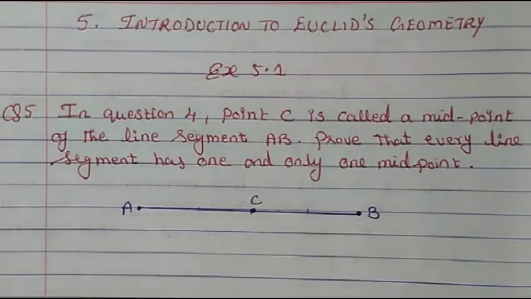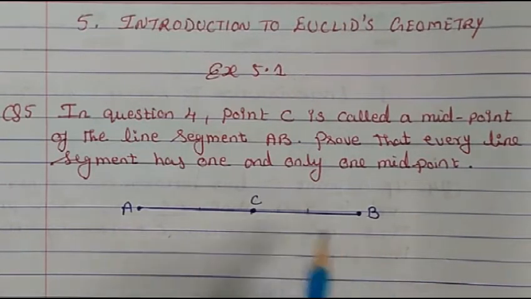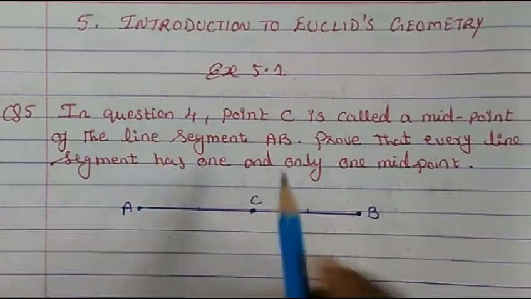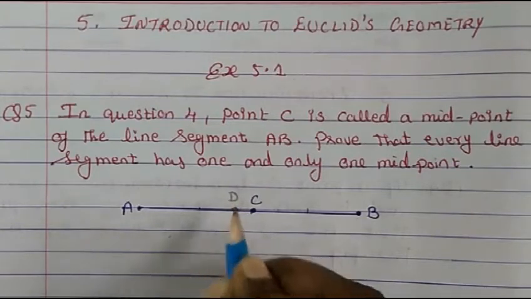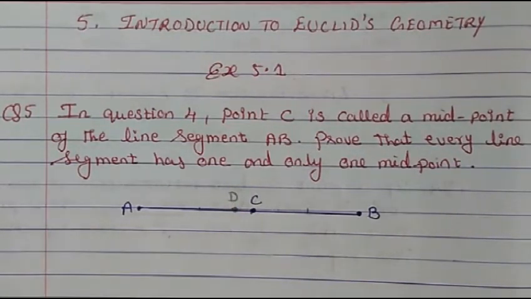So for that, let's consider this line segment AB is there and there are two midpoints. Already we have proved that C is the midpoint in question 4. So we consider there is one more midpoint and we take it as D. Okay, so now let's see.